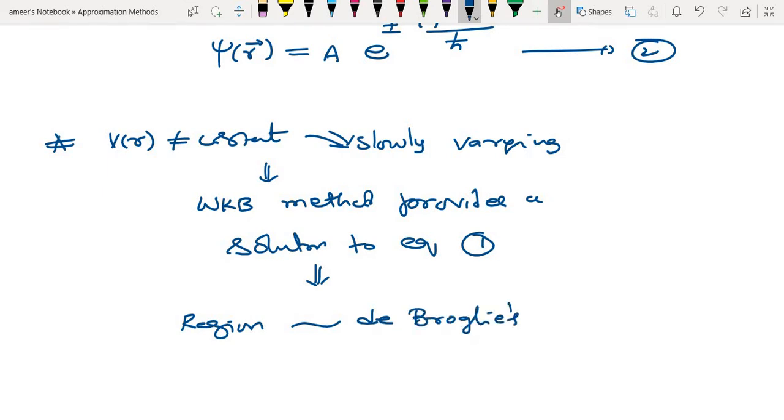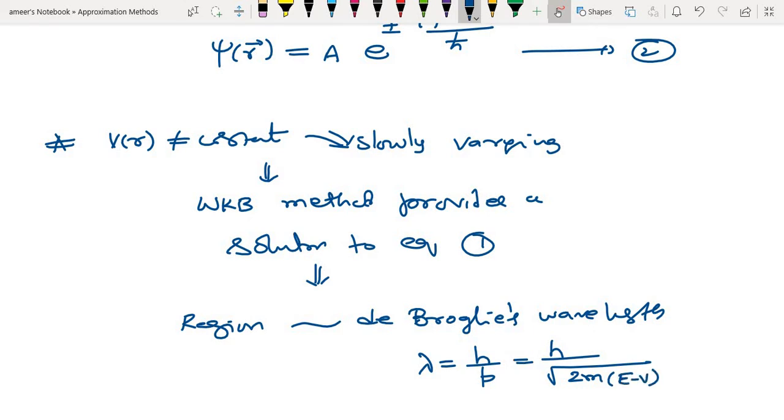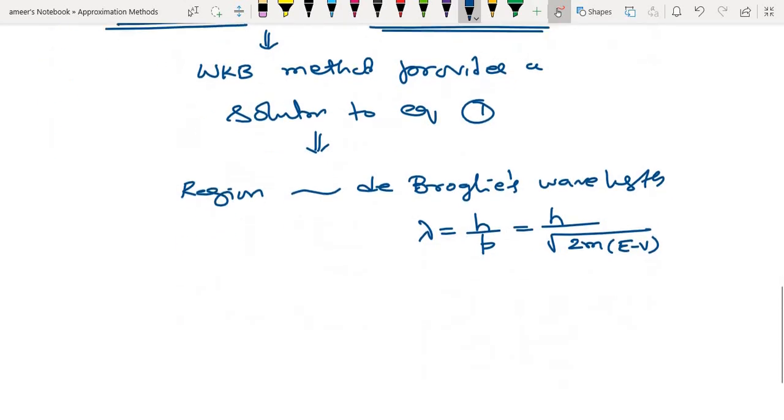The de Broglie wavelength is very well known to us: lambda is equal to h divided by p, which can be written as h divided by the square root of 2m into E minus V. So whenever V of r is not constant but slowly varying, the WKB method provides a solution for it. So what actually does it assume?